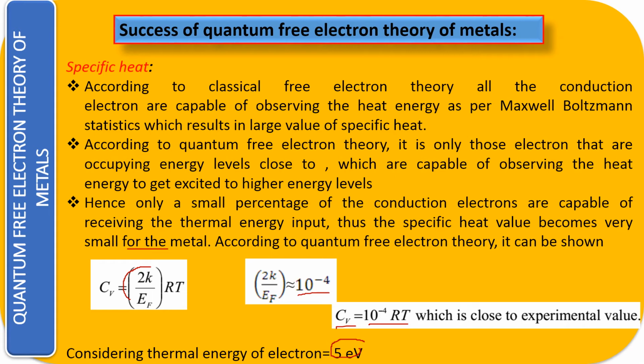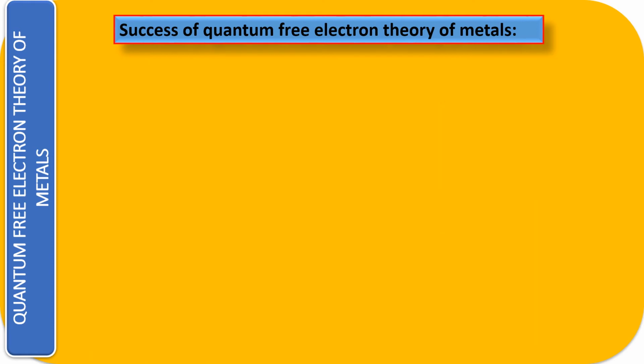So what will be the kinetic energy? Half mv square will be equal to K into T. But in case of the quantum theory, what we are saying, only a few number of the electrons are getting affected, right? Which are able to absorb that energy, and their kinetic energy is changing, right? And that value we have substituted, whatever the value of the thermal energy we are giving. So for example, if you have given the thermal energy of 5 electron volt, then we are getting in the order of 10 to the power minus 4 into R into T, which is very, very close to your experimental value. Alright, let's move to the next one.